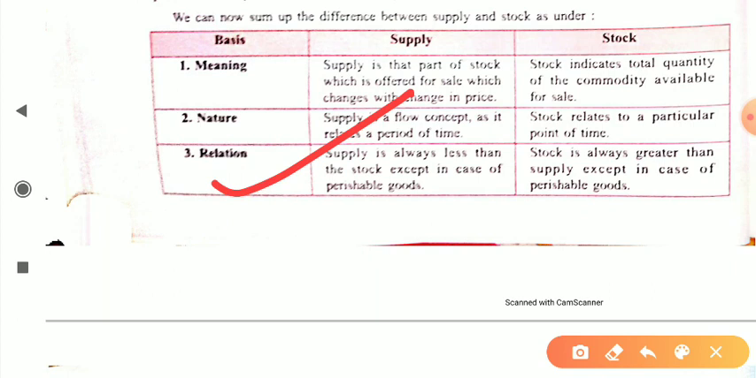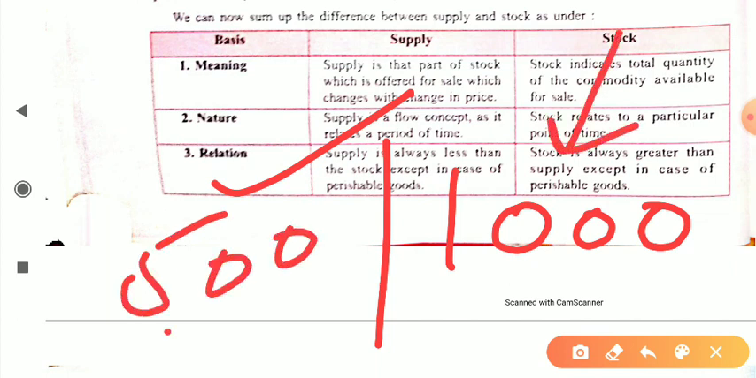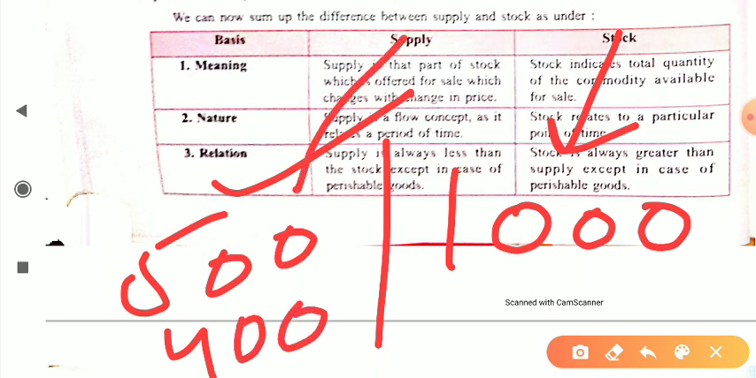Now, stock is always greater than supply except in the case of perishable goods. In the case of perishable goods, the concepts of supply and stock may differ, but generally stock is greater than supply. As I told you, I have 1000 mangoes, this is our stock, and suppose I wish to sell only 500 mangoes or 400 mangoes, then this is the supply concept. So the two are different.